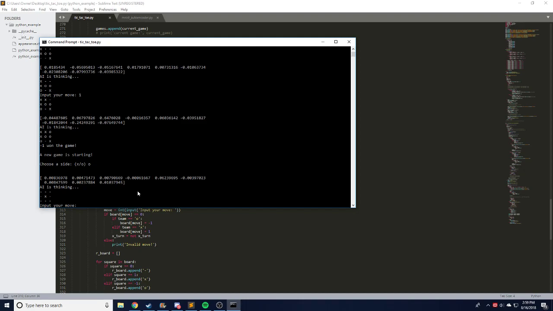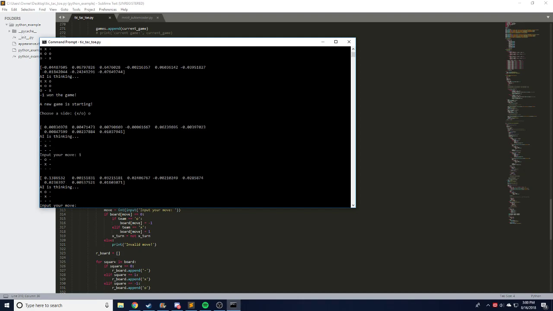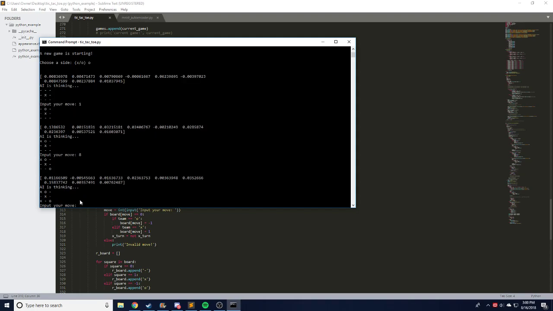So we're going to place the O player this time. And you can see it places in the corner. Now, if I play, say, a 1, right, it plays there. Now, this is a winning situation for the X player. If I block here, it plays here, ideally. And we will see if it knows the strategy. Yes, it does.